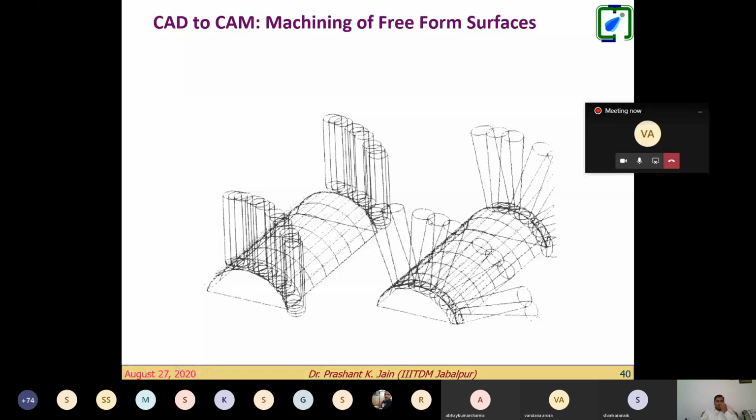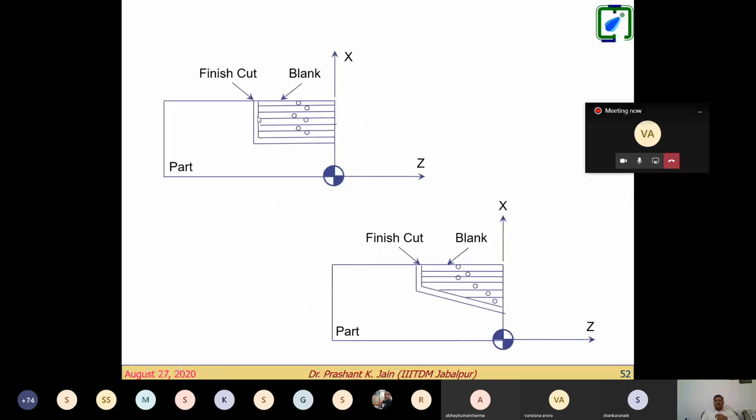Now how do we write the part program? The next computation, say for example, this much part is to be machined on your CNC machine. Your tool will come from this side, and then it might be coming from this side, right? The tool will come up to this point, then go down and cut this part, and come back. What is required here? You need the coordinate of this point, whatever depth of cut you decide. Then you need the coordinate of this point, then again this point, and then come back to this point, right?